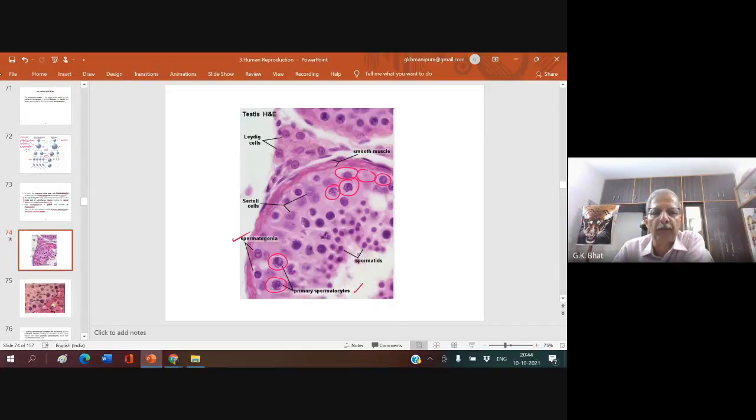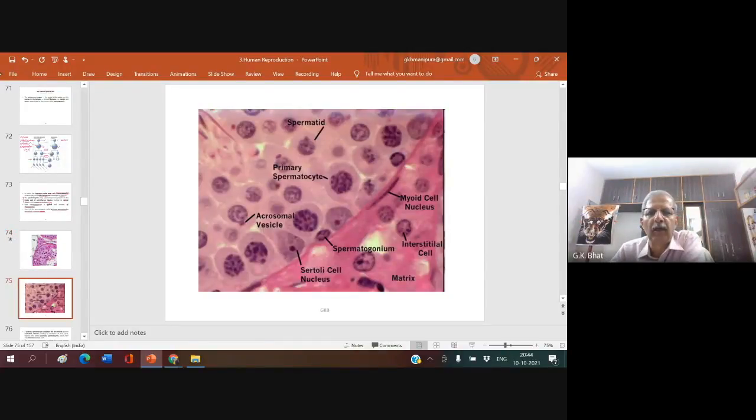spermatocytes. Primary spermatocytes divide and form secondary spermatocytes. Secondary spermatocytes divide and form spermatids. What you come across here are all spermatids. Look here. These are the spermatogonia, these are the primary spermatocytes, which are bigger in size, these are the secondary spermatocytes, and these are the spermatids.